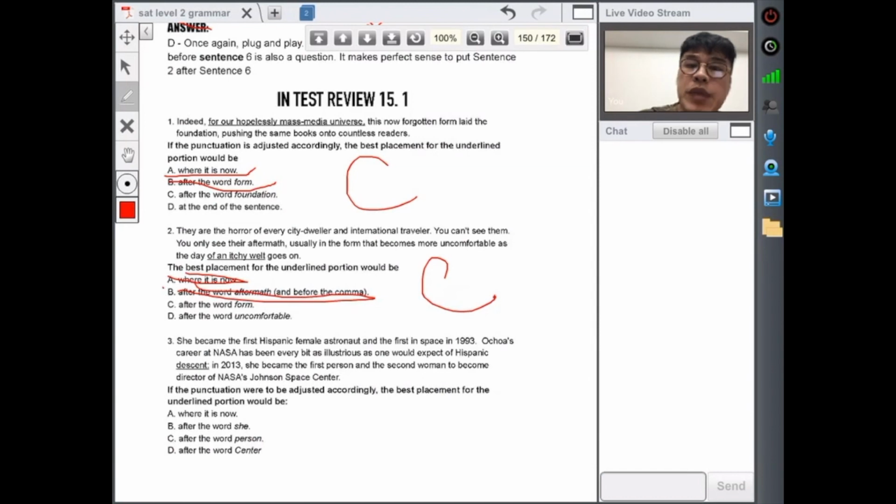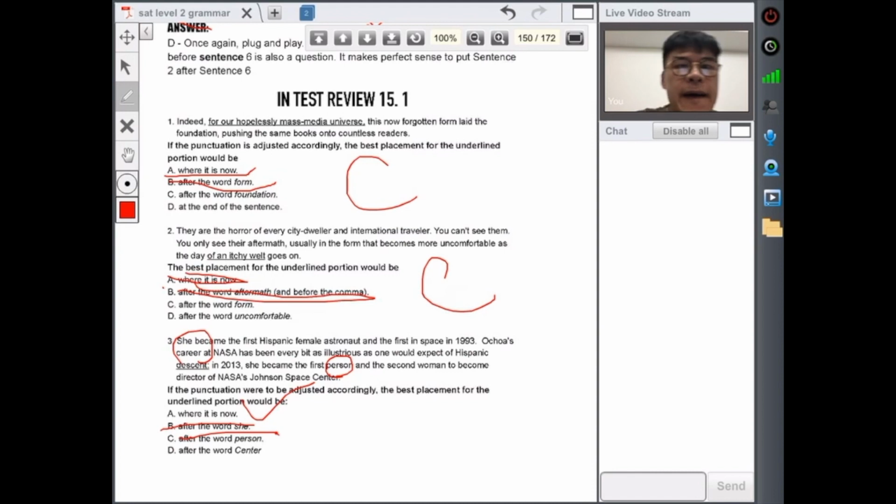My portion will be, she became the first Hispanic female astronaut and the first in space in 1993. Olga's career at NASA had been very illustrious of one that expected of Hispanic descent. Okay, this sounds okay. All right, after the word she, descent, no. All right, so person should become the first person, descent, no.